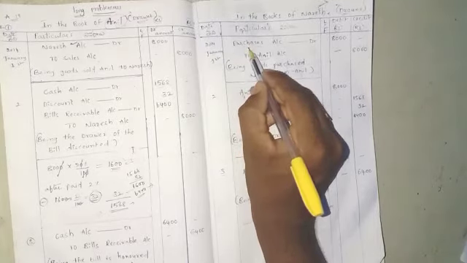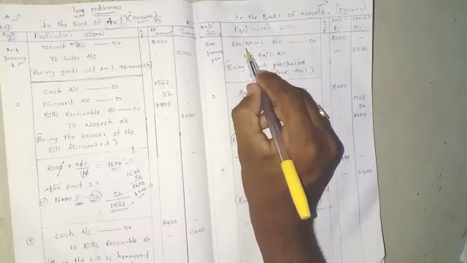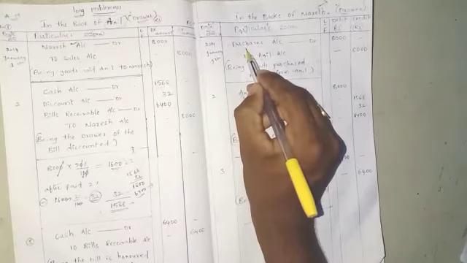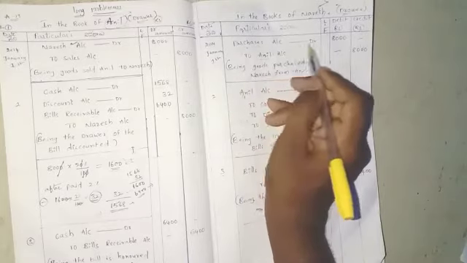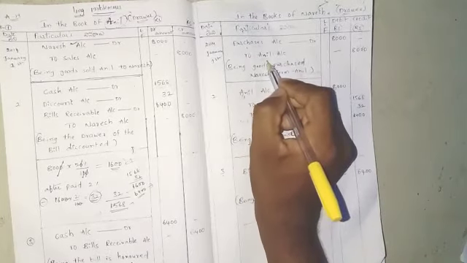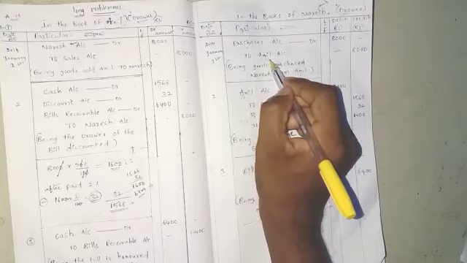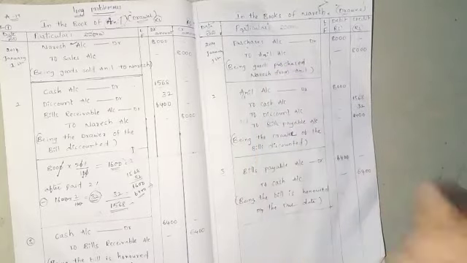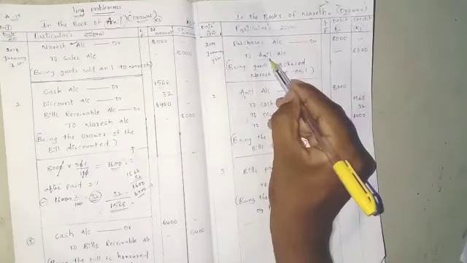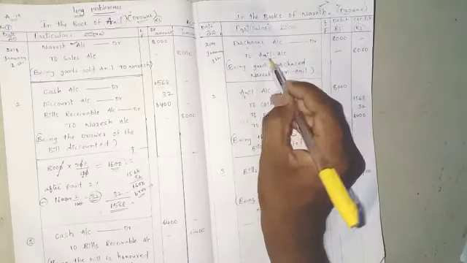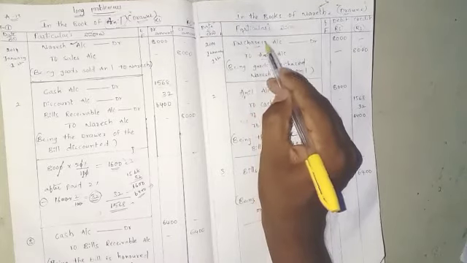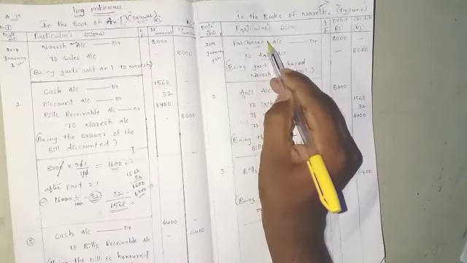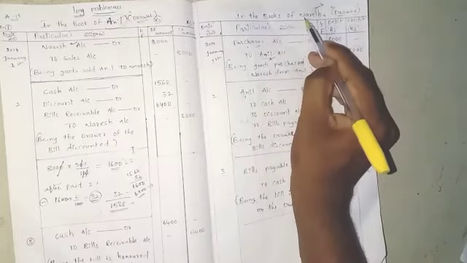So here the goods are purchases, and goods are coming in, so write it on the debit side. Purchases account debit to Anil account. The goods come from Anil, so Anil is credited.